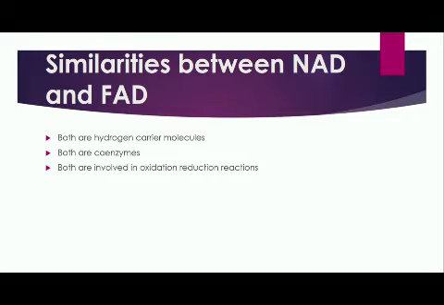If you talk about NAD or FAD, you will discuss their similarities first. Both are hydrogen carrier molecules, both are coenzymes, and both are involved in oxidation reduction reactions. These are the similar functions they perform within the cells.